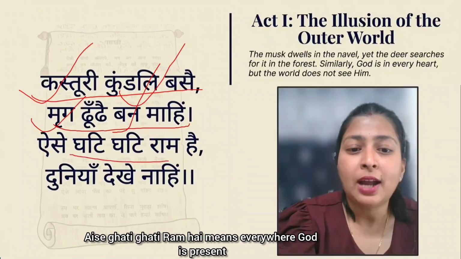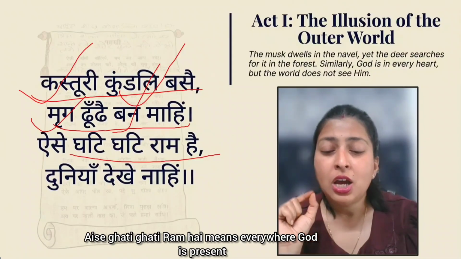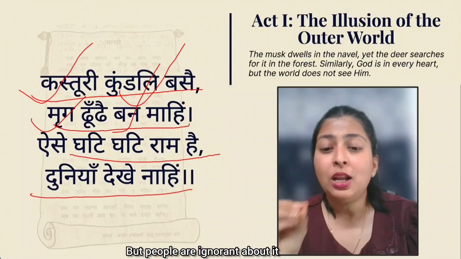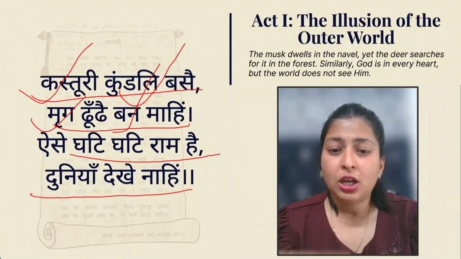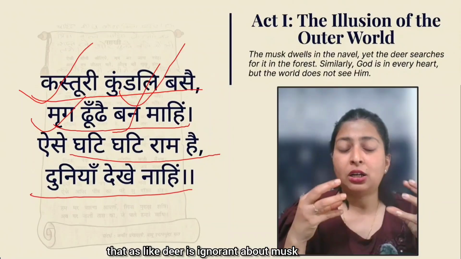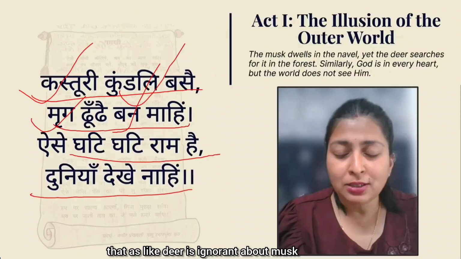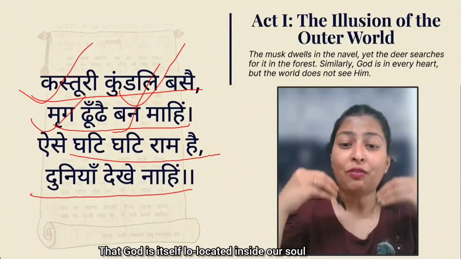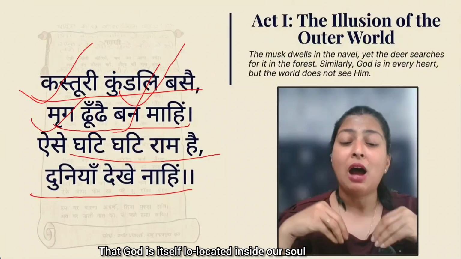ऐसे घटी घटी राम है means everywhere God is present. दुनिया देखे नाई, but people are ignorant about it. Kabir was really trying to say that as a deer is ignorant about musk, people are also ignorant about the God, that God is itself located inside our soul.